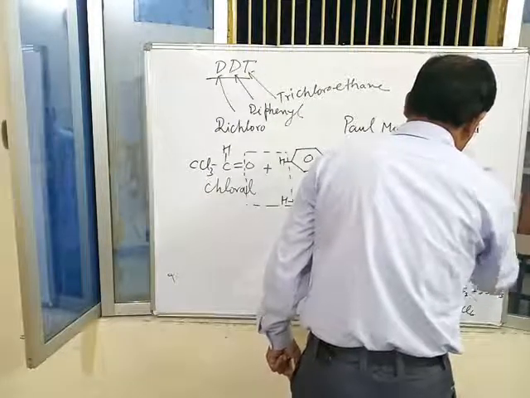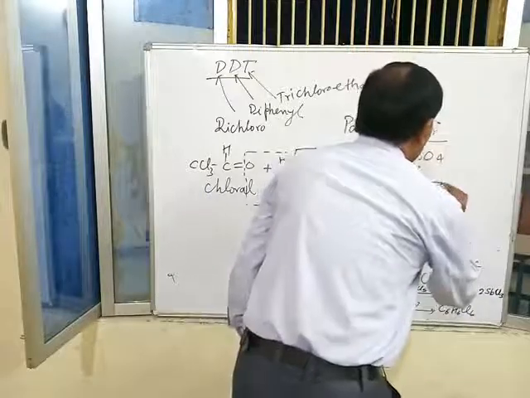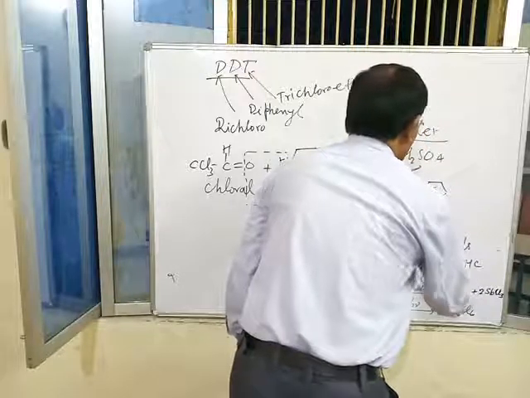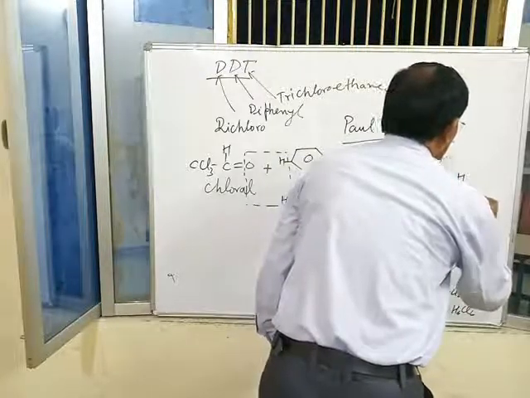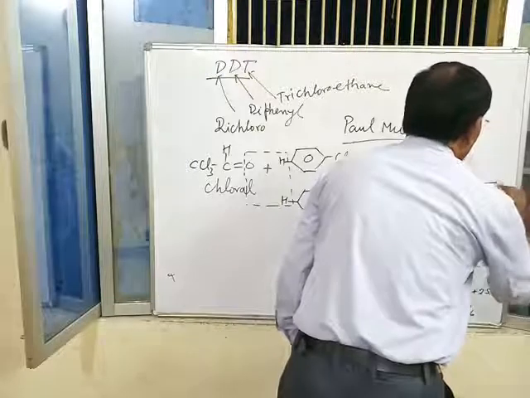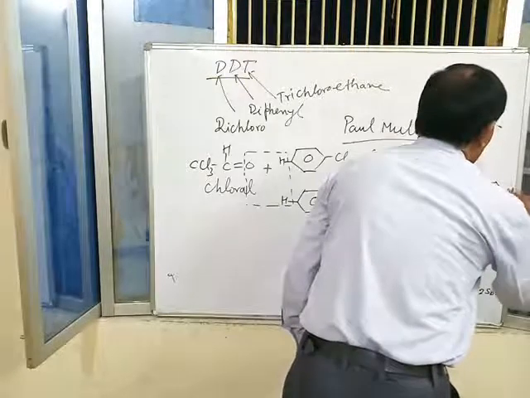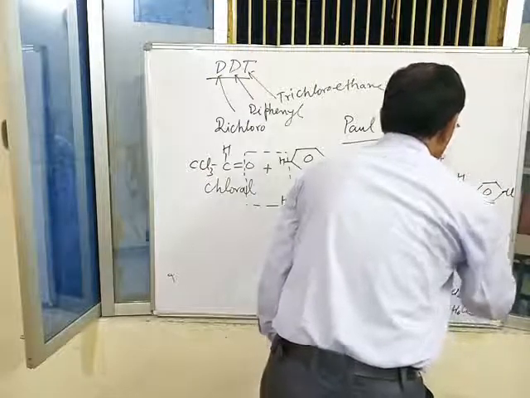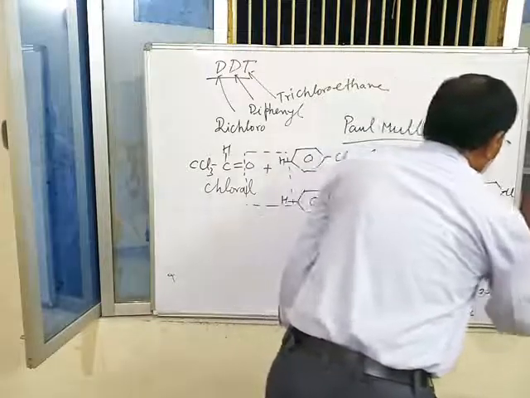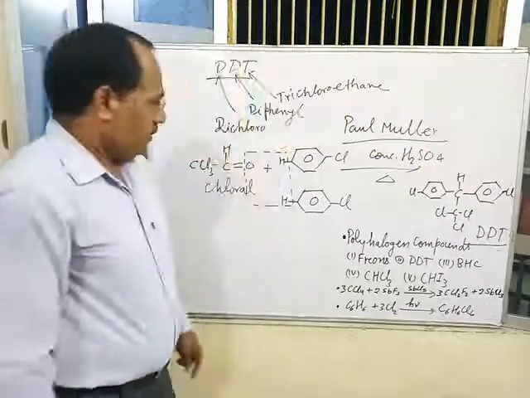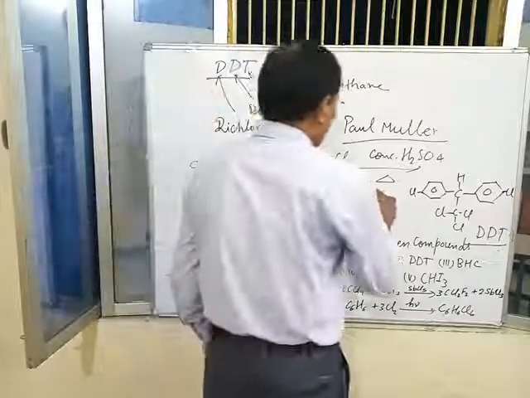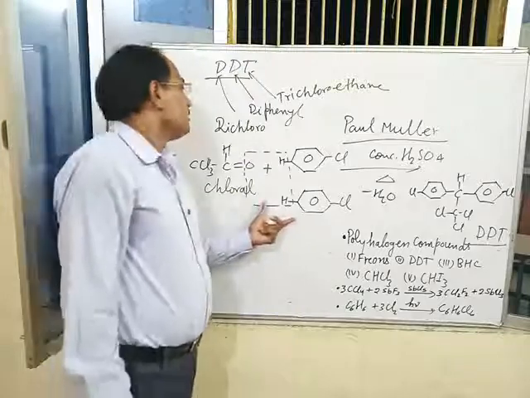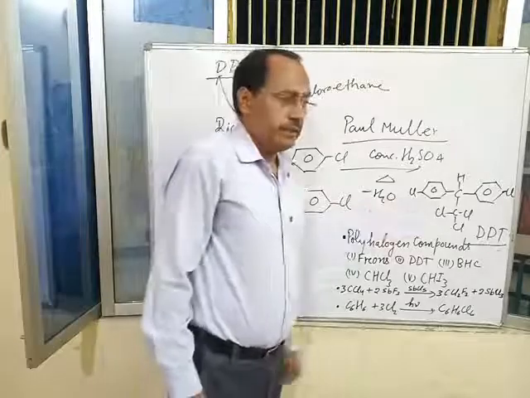This is the structure of DDT, plus H2O. This reaction is used for the preparation of DDT.